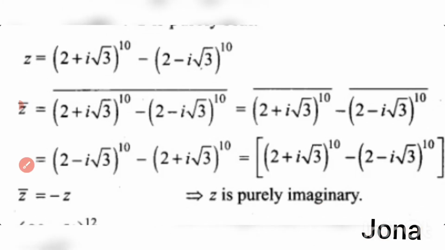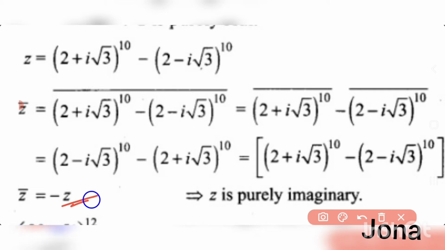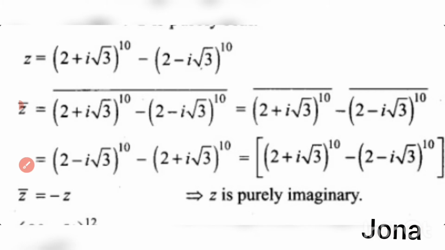So now we got z bar equal to minus z. So it's nothing but z is purely imaginary. We have the property: if z equal to z bar, z is purely real. If z bar equal to minus z, it is purely imaginary. Okay. Then the second division we have